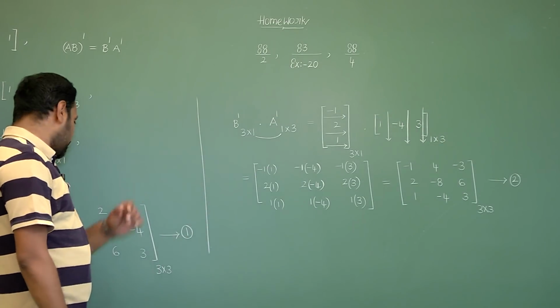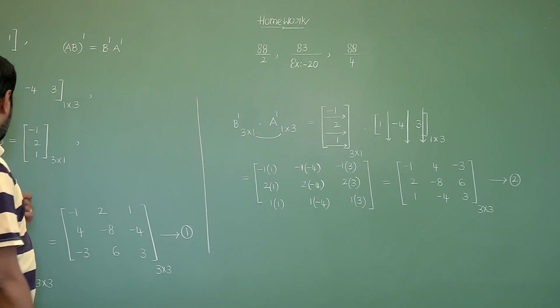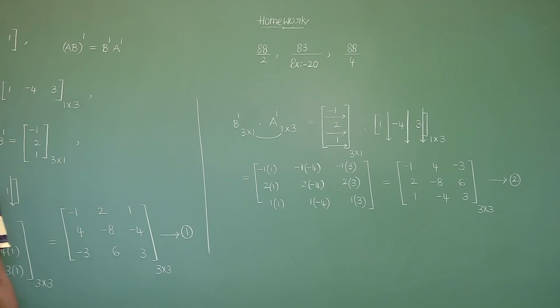So if you observe equation 1, you have calculated A into B, but we have to calculate (AB) whole dash.